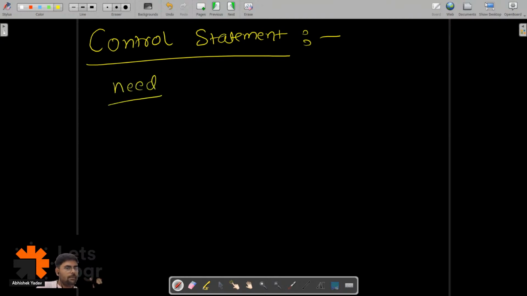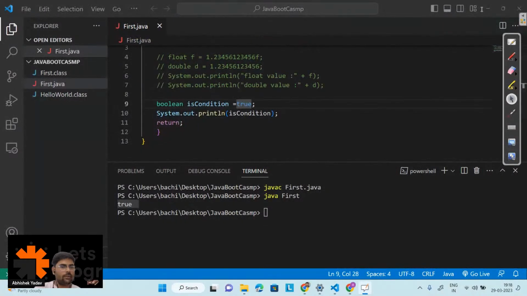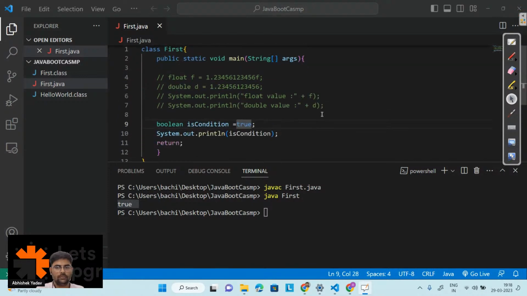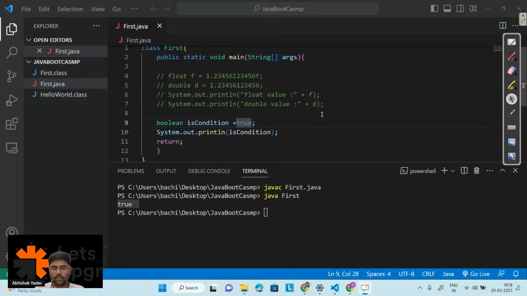Basically, in Java, C++, and every programming language, the execution happens in sequential order, right? Every programming language, whether C, C++, or Java, has an entry point of execution. Here in Java, the entry point is public static void main, and from here the execution happens in sequential order.